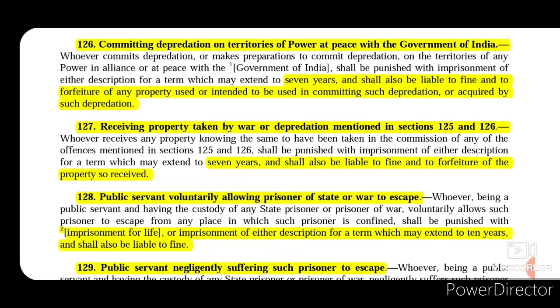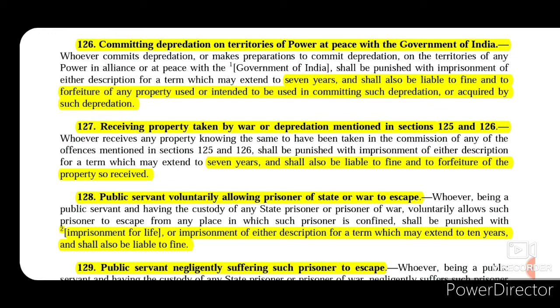Now section 126 talks about committing depredation on territories of power at peace with the government of India. So what is depredation? Depredation means to attack and plunder. So whoever commits such act or makes preparation to commit such act on the territories who are in alliance or at peace with the government of India, then that person shall be punished with imprisonment of either description for a term which may extend to 7 years and shall also be liable to fine, and the property that was gained by such depredation will be liable to be forfeited.